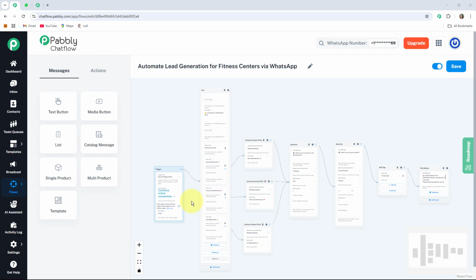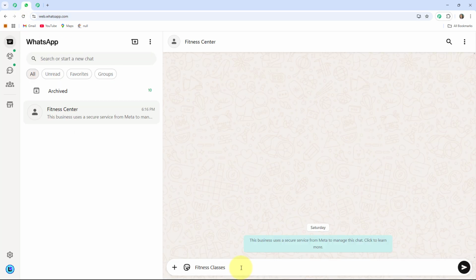Welcome to my screen. Before starting the video of creating a WhatsApp chatbot that will automate lead generation for fitness centers via WhatsApp, let me give you a quick overview of how this chatbot will work and how this bot will respond to your users instantly, by sending a message to my WhatsApp account of the fitness center. Here I am sending a message as fitness classes.